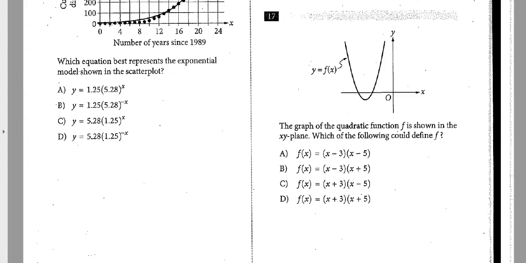All right, the graph of a quadratic function is shown in the plane above. Which of the following could define f? Here's an important fact, and I'm surprised this is on the calculator section. This would be a good no calculator question, because if you have a graphing calculator, you could very easily just plug these in and keep graphing until you get that one right there.